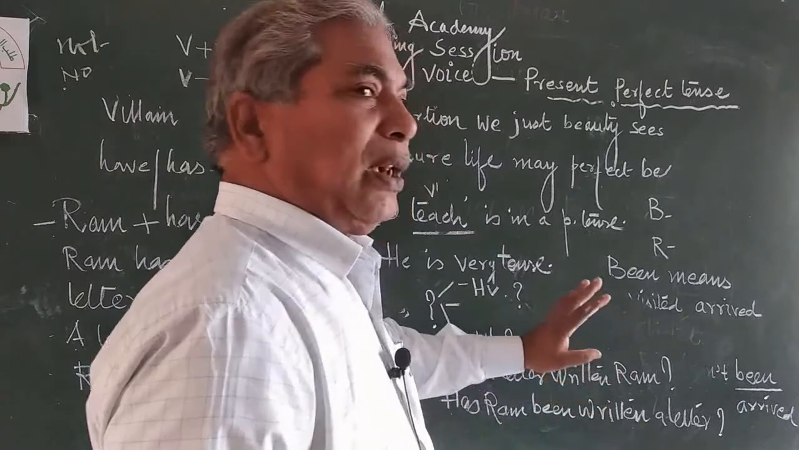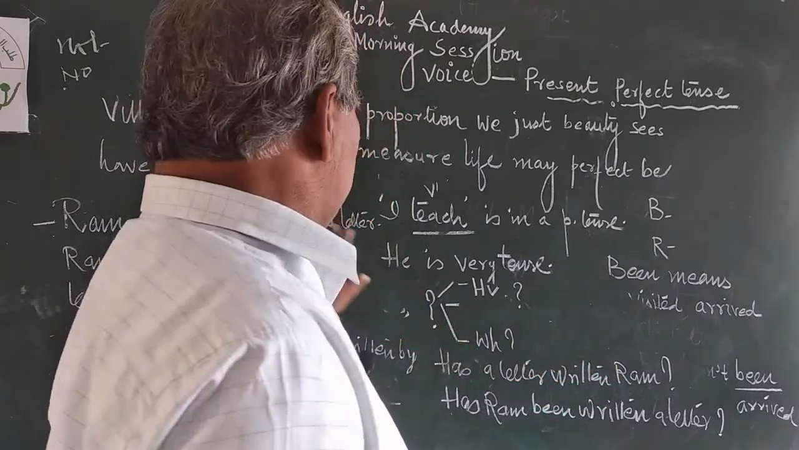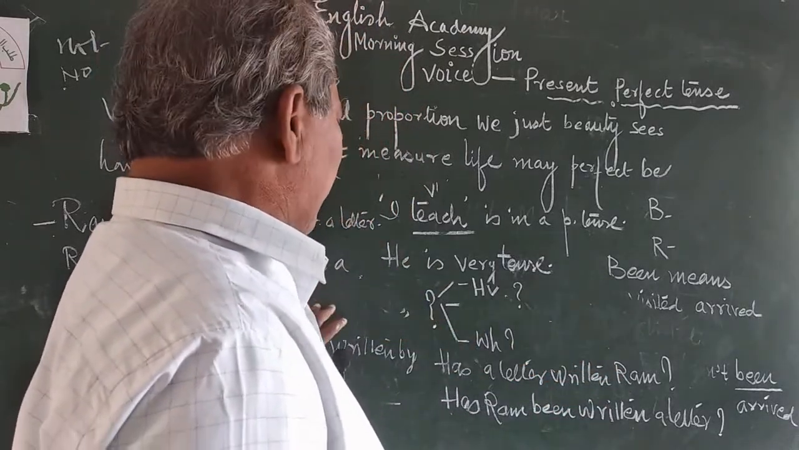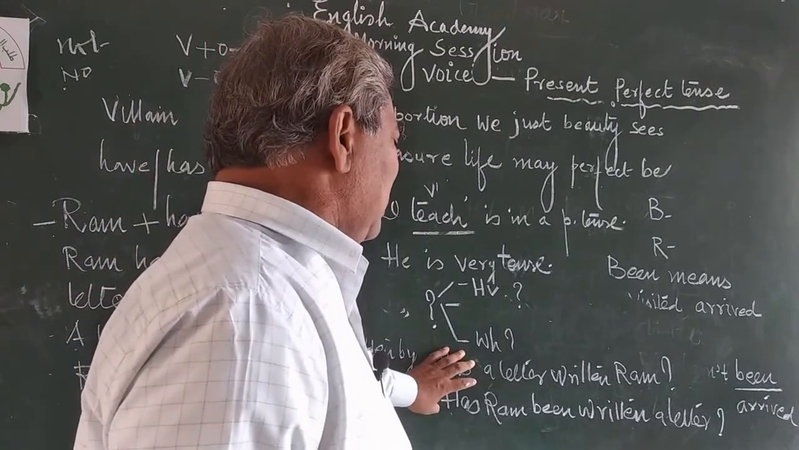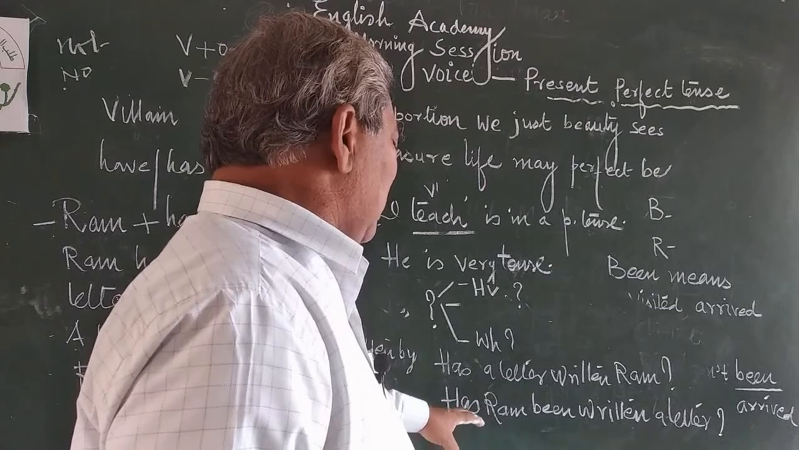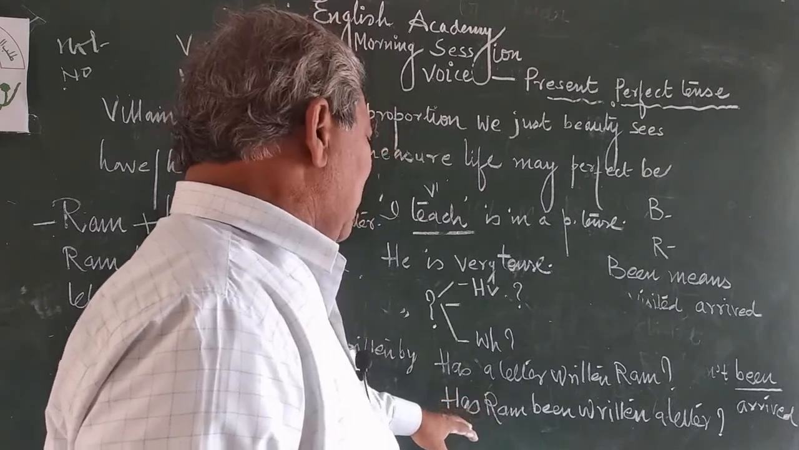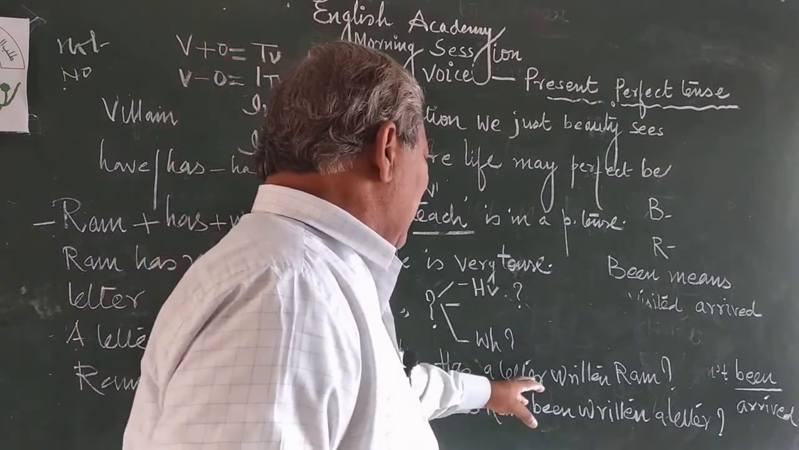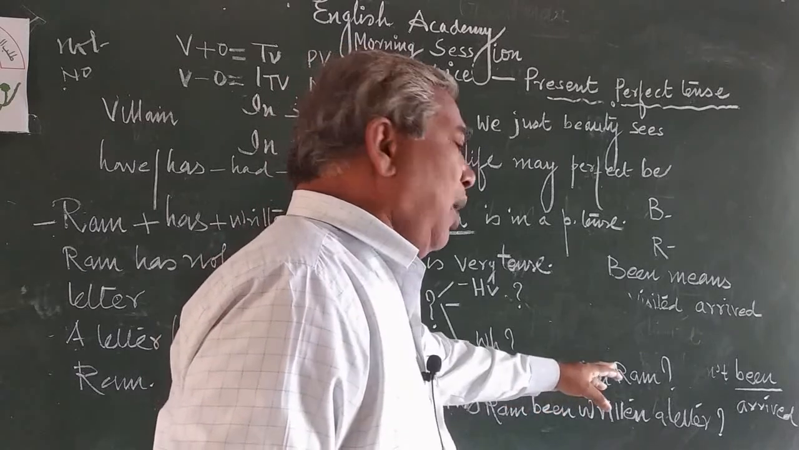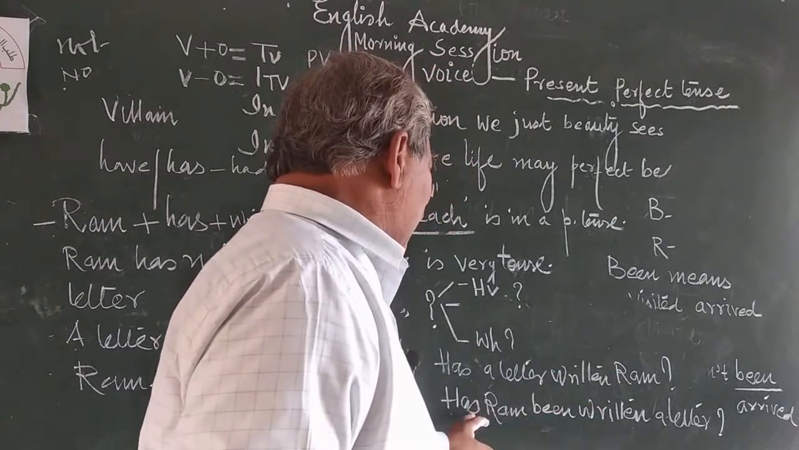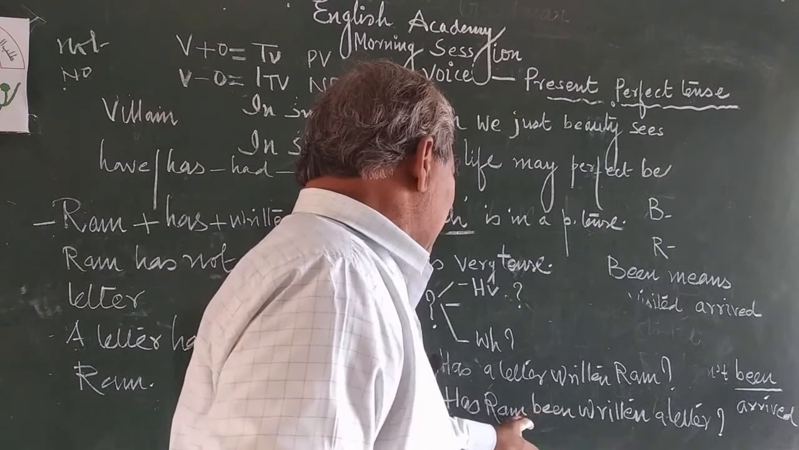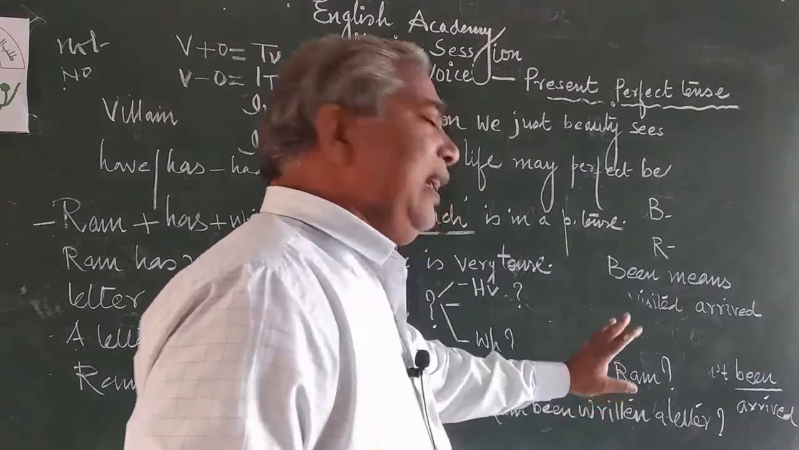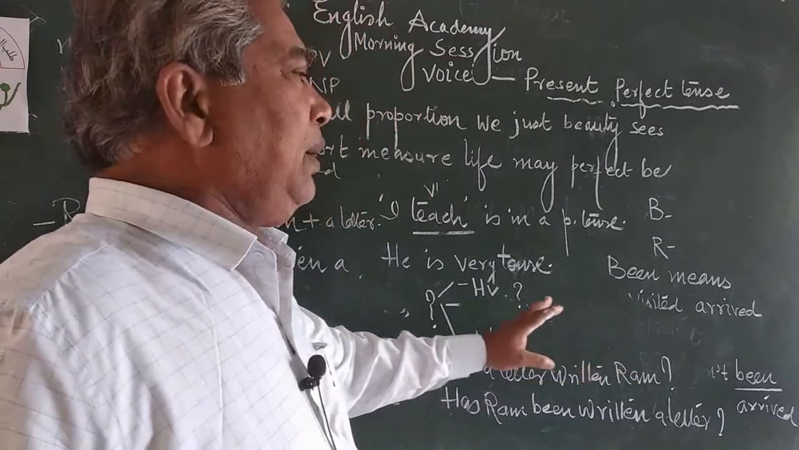Question mark. Now this is first positive sentence, second negative sentence, and third one is interrogative sentence, and fourth one is interrogative and negative. So has a letter not written Ram? Then here has Ram not been written a letter? This is interrogative and negative.